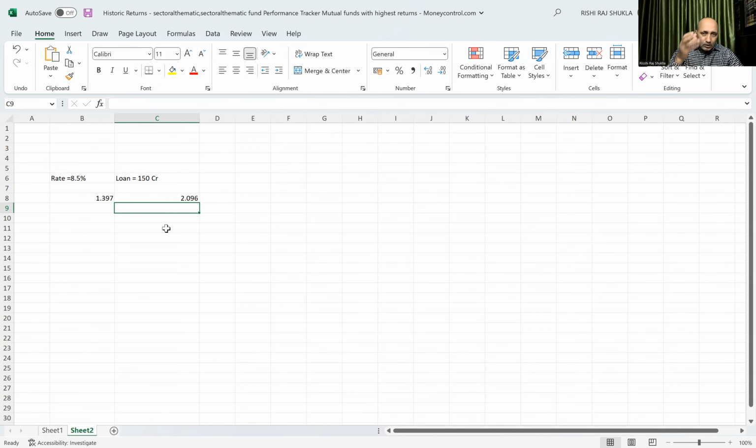Any corporate, this mutual fund house AMC, investing in that 150 crore. Suppose the whole amount is invested by HDFC mutual fund, maybe Axis mutual fund or SBI. Then what will be their earning? They will earn 2.096 crore in 60 days. So these will be the earnings. And mutual funds keep on investing in different corporates and treasury bills of different maturity periods, earn, and this amount is distributed to their investors.